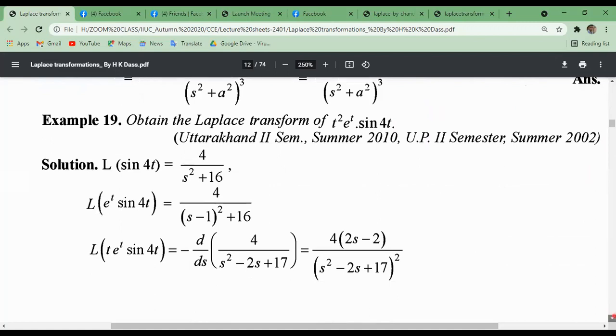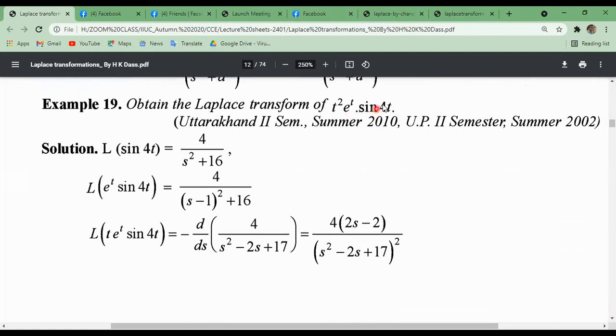Now obtain the Laplace transform of t square e to the power t sin 4t, multiplying three functions of f of t. Three functions: one trigonometric function, one exponential function, and one algebraic function. So with multiplication of three functions at a time, we try to find the Laplace transform of this product.